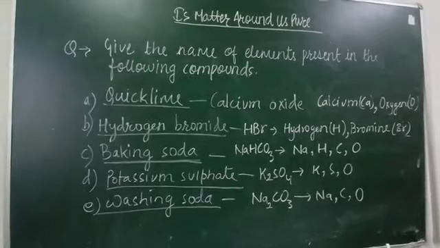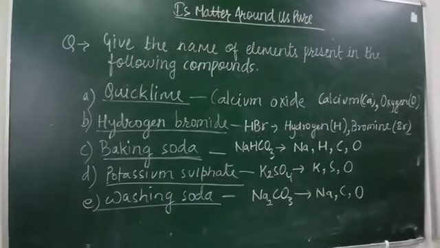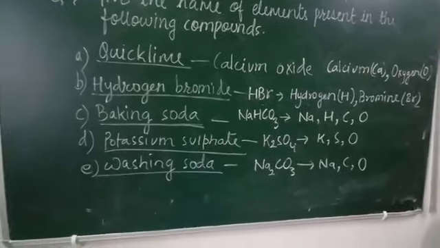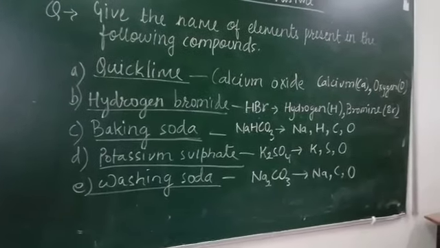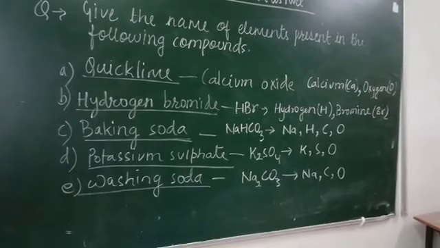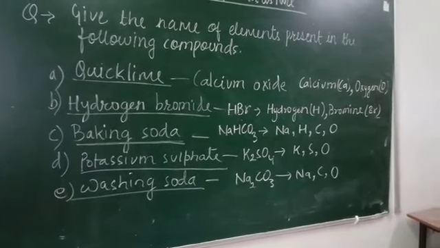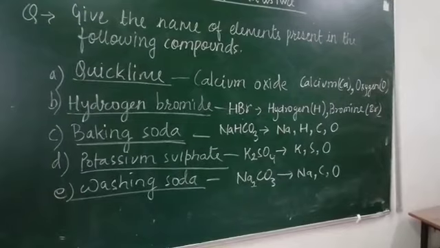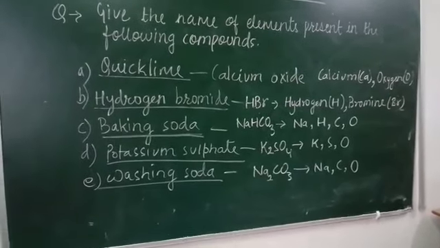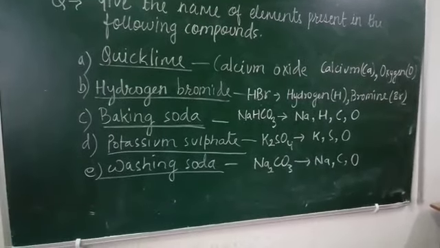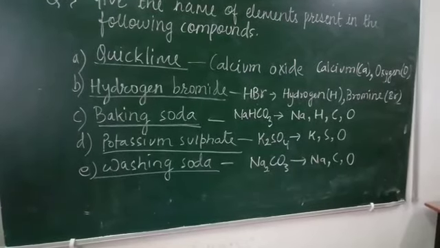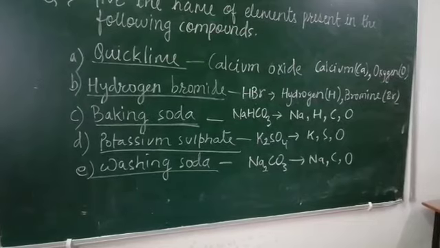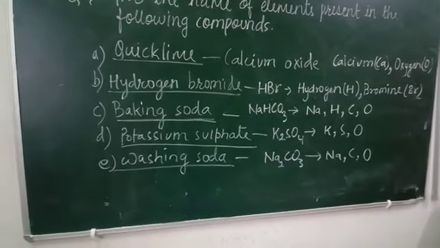Now let's see another question: give the names of elements present in the following compounds. Number 1 is quicklime. Quicklime is calcium oxide, and the elements present in calcium oxide are calcium, symbol Ca, and oxygen, O. Hydrogen bromide, the formula of hydrogen bromide is HBr, and the elements are hydrogen and bromine, the symbol of bromine is Br. Baking soda, formula